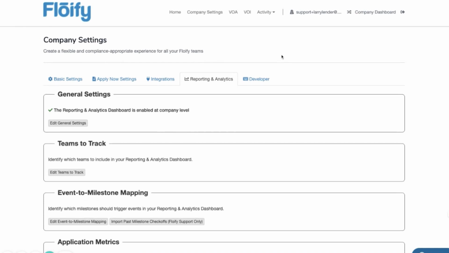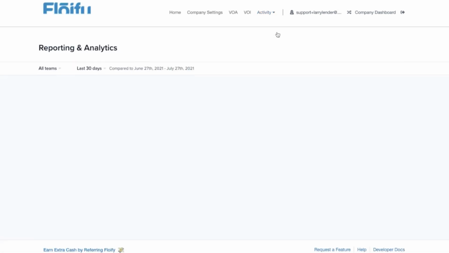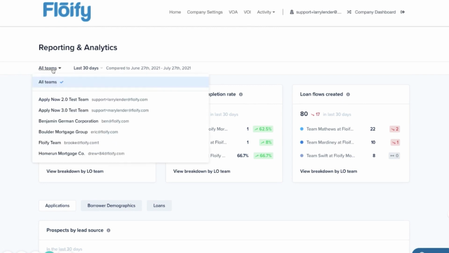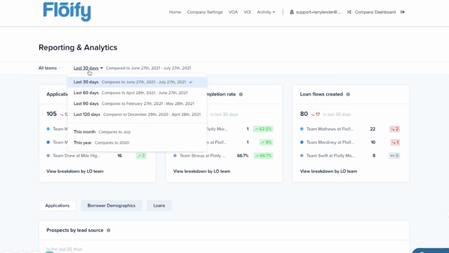Now, anywhere from your company dashboard, you can go ahead and hover over activity on the top navigation bar here and go to reporting and analytics to view your data here. All right, so everything that we just covered is going to be on this page. You have the teams that you can view. You can sort by team if you want to. You can choose 30, 60, 90, or 120 days. You can compare August to July, or you can compare this entire year back to 2020 if you choose.